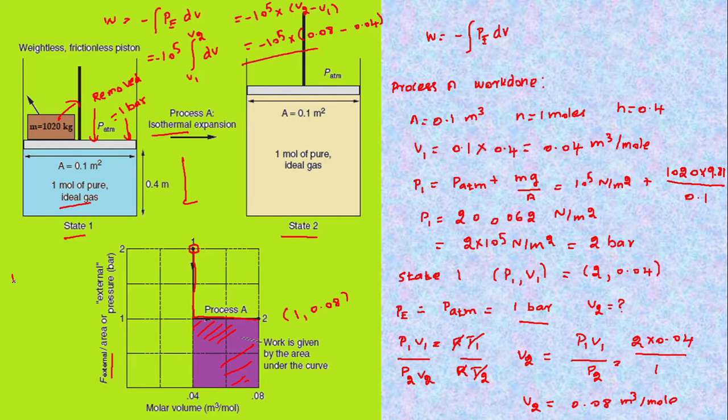Therefore, work done will be minus 4000 joule per mole. The negative sign indicates work done by the system on the surrounding. Since it undergoes expansion, it is work done by the system on the surrounding. Let us denote this as W subscript A, meaning it is the process A, minus 4000 joule per mole.